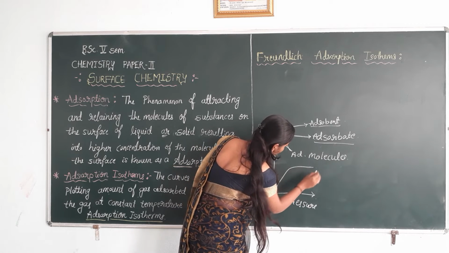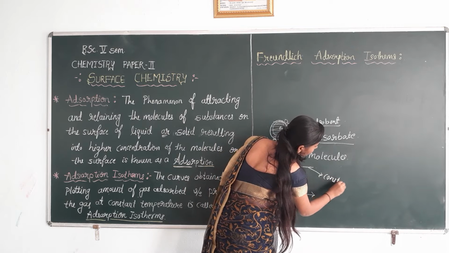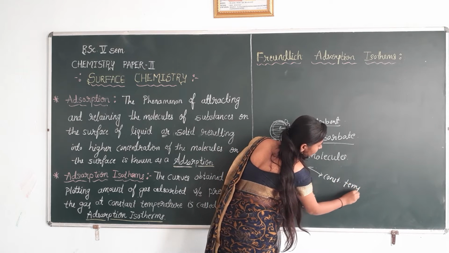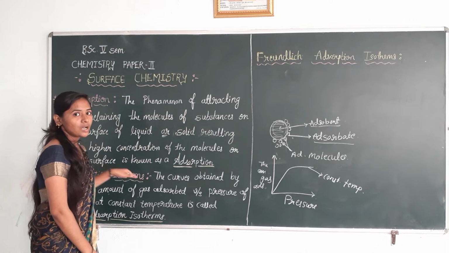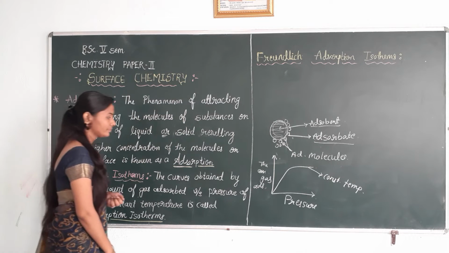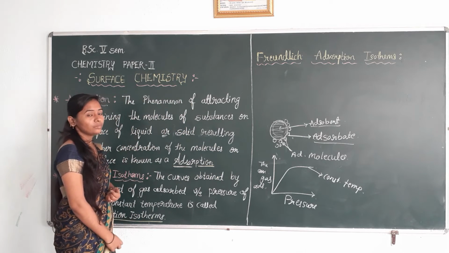When the graph is plotted at a constant temperature, it is known as an adsorption isotherm. All of you know about adsorption and adsorption isotherm.